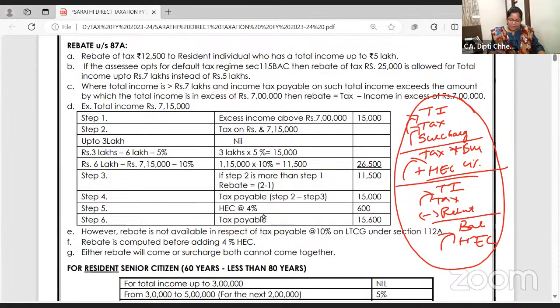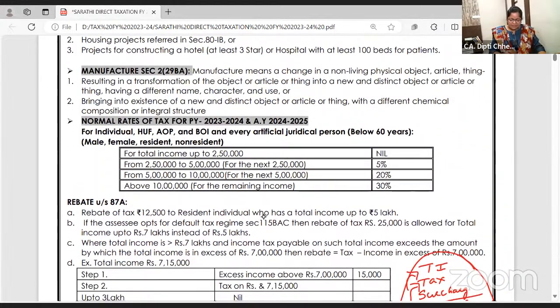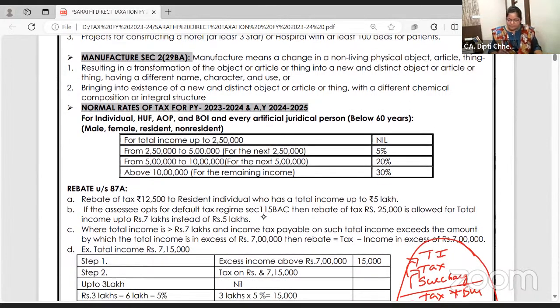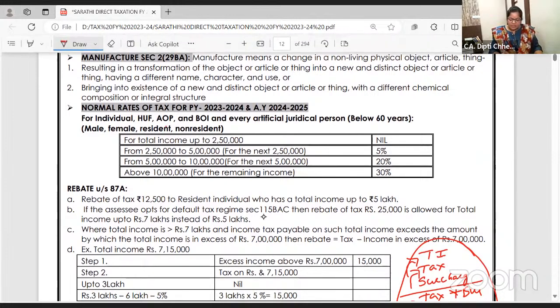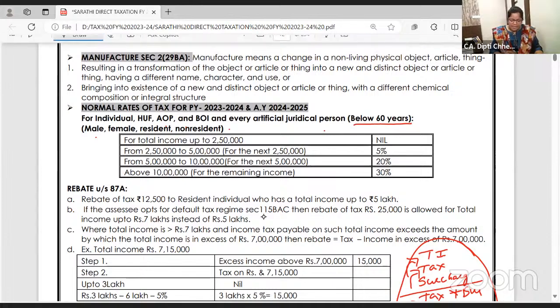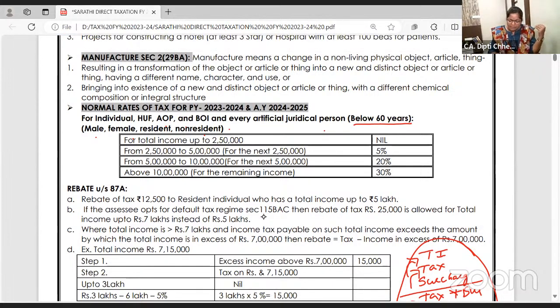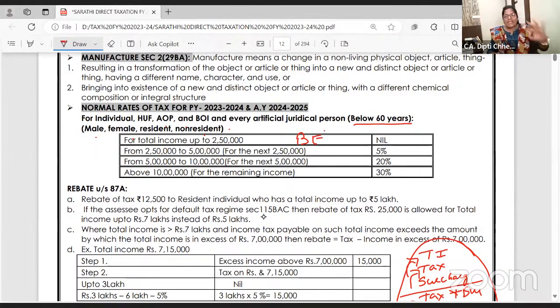Now let us begin with the tax rates. If you know it already, it's a revision, so I think I can go a little fast here. For individuals, HUF, AOP, BOI and AJP below 60 years, male, female, resident, non-resident, all: up to 2,50,000 is the basic exemption.